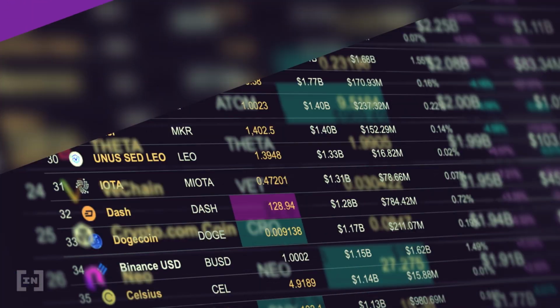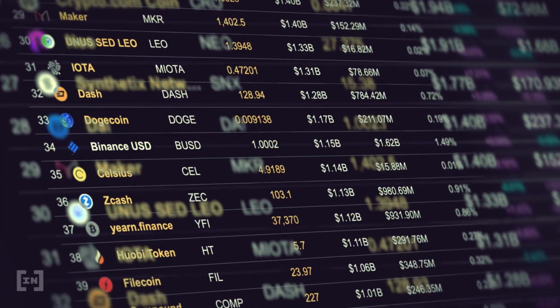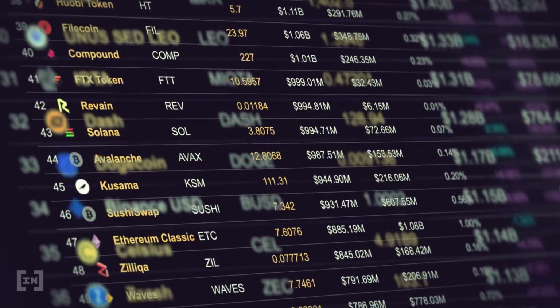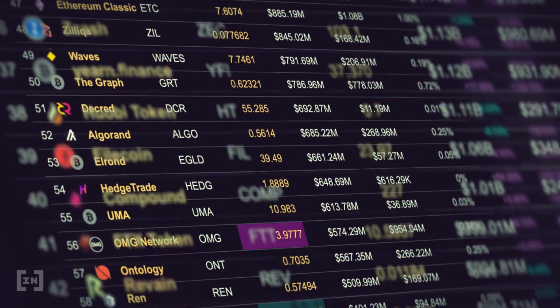Here again, let's define it. Yield farming is a generally more complex process than staking, and doesn't support the security of a blockchain. It does, however, support the larger market. Generally, it starts with a liquidity pool. We're keeping this simple, but liquidity pools are what are used to operate decentralized exchanges. Users are incentivized to put funds into these pools because, again, they can earn passive income just by participating.